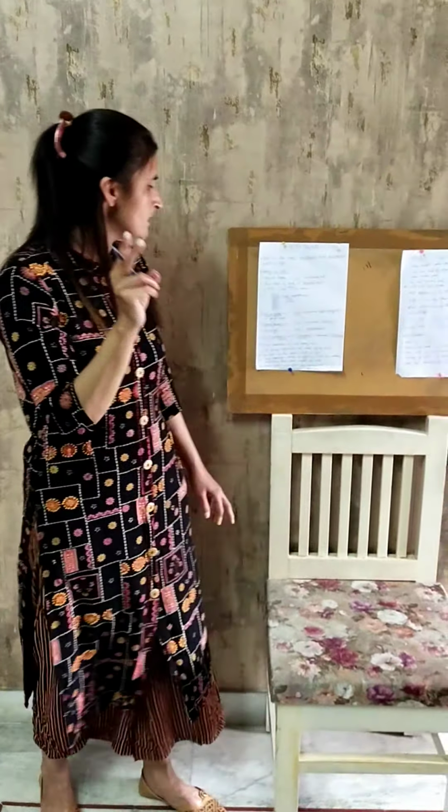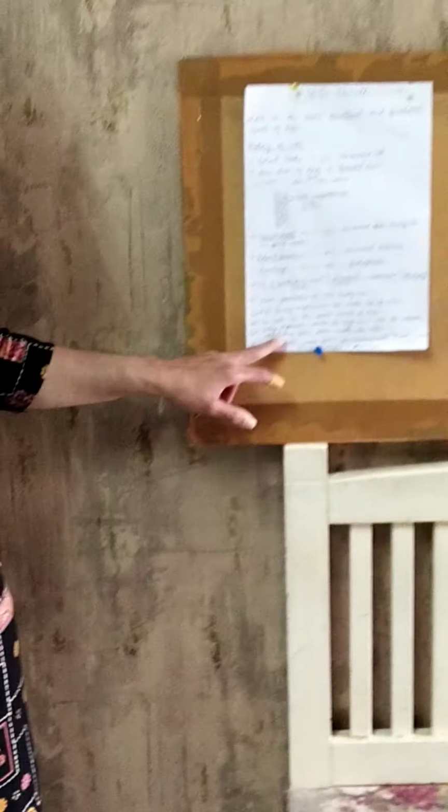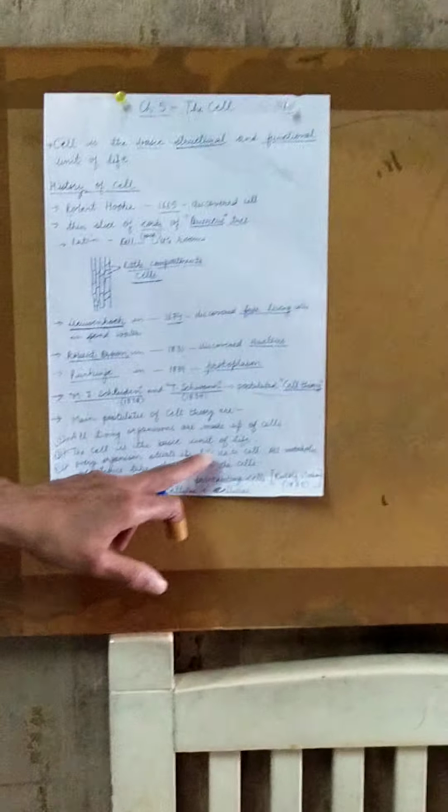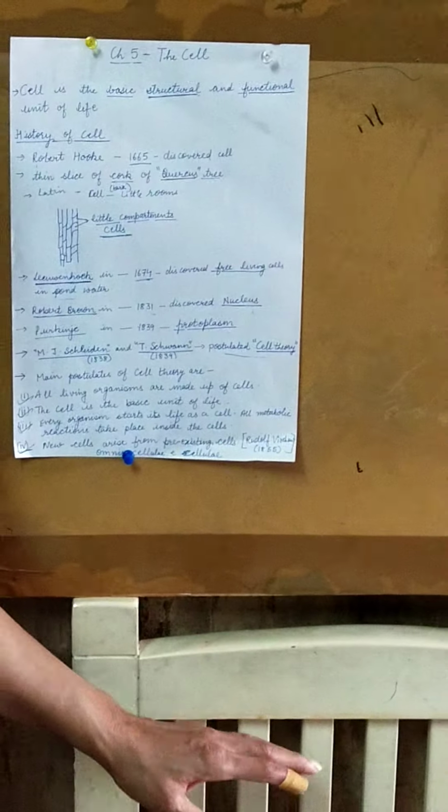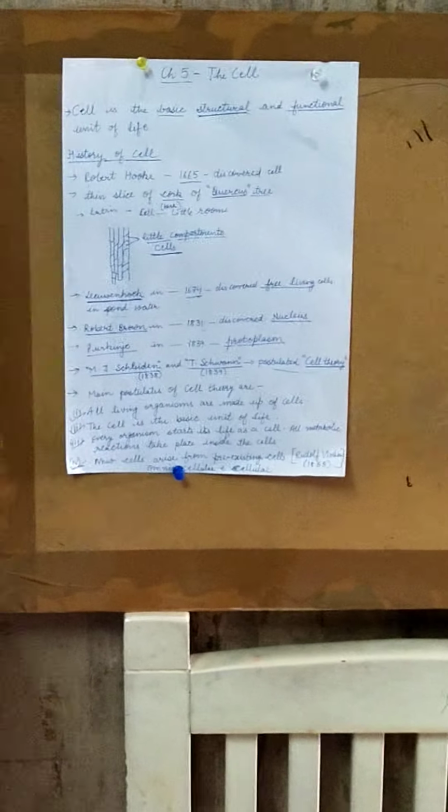What are the postulates of the cell theory? It states that all living organisms are made up of cells. All these plants, all these animals are made up of cells. The cell is the basic unit of life, meaning all the metabolic reactions take place inside the cells. Every organism starts its life as a single cell. These were the three postulates given by Schleiden and Schwann.